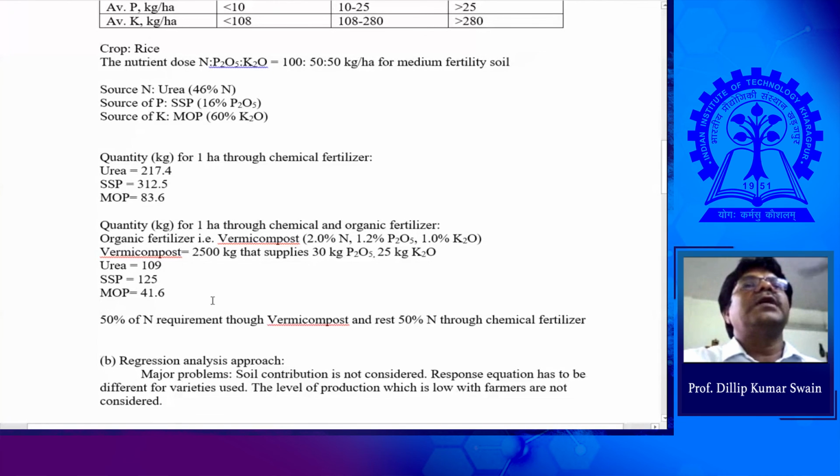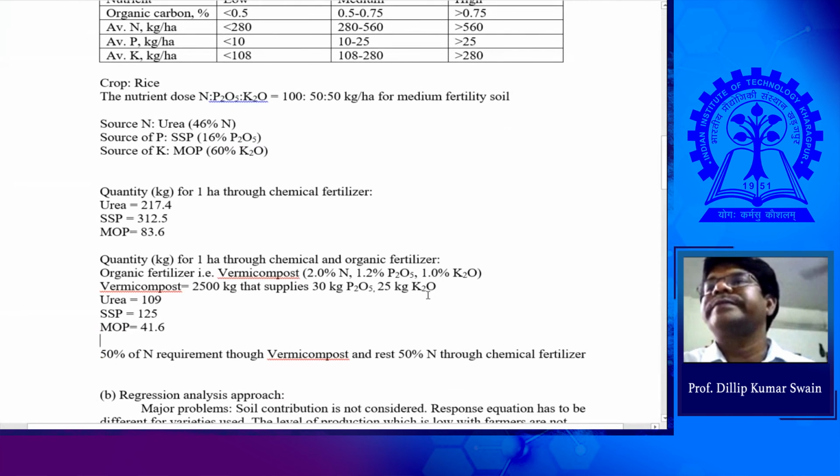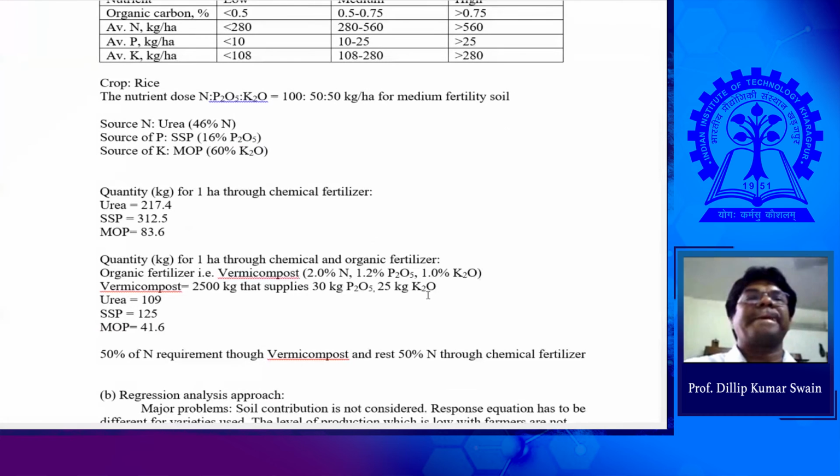If anybody has any clarifications on the nutrient requirement calculation, please ask. All are clear, because I will definitely put similar and different types of questions for the nutrient dose calculation. It's clear, sir.